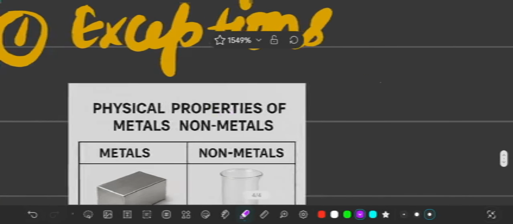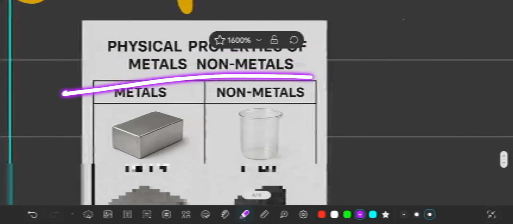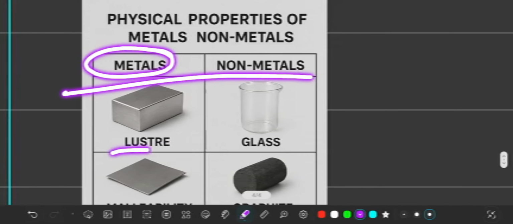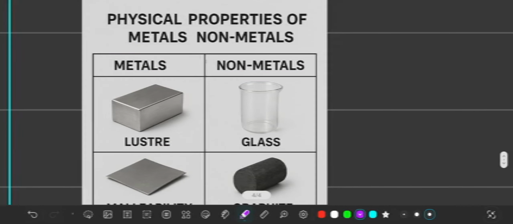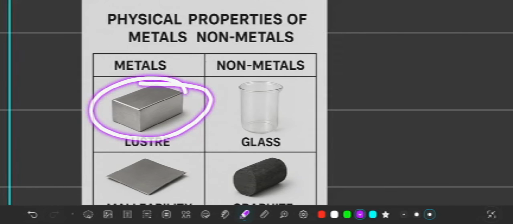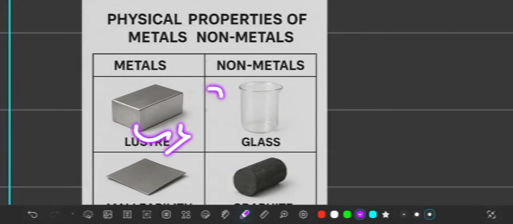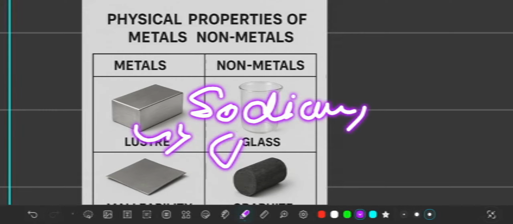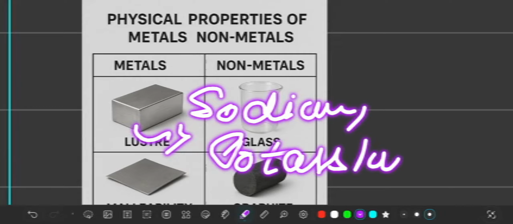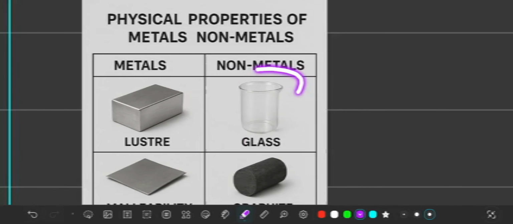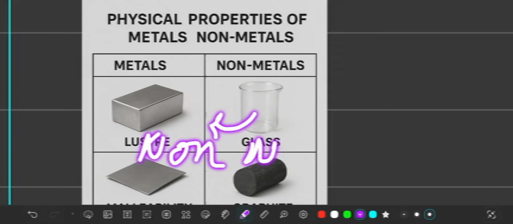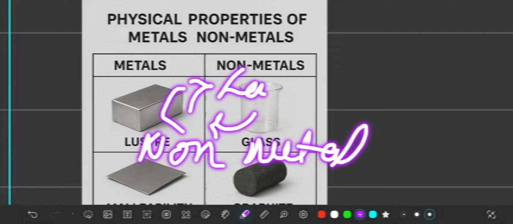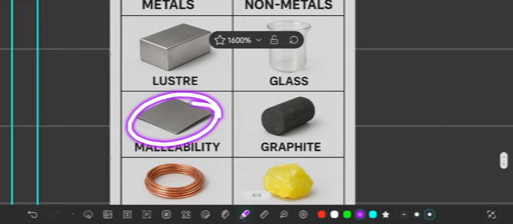Let's start. First, let us see exceptions. In metal, first we have lustrous. What is lustrous? Shiny. The shiny property of a metal is known as lustrous. What are the exceptions now? The exceptions are sodium and potassium. These are not lustrous. And in non-metals, most of them are non-lustrous, but glass, which is a non-metal, still has a lustrous property.